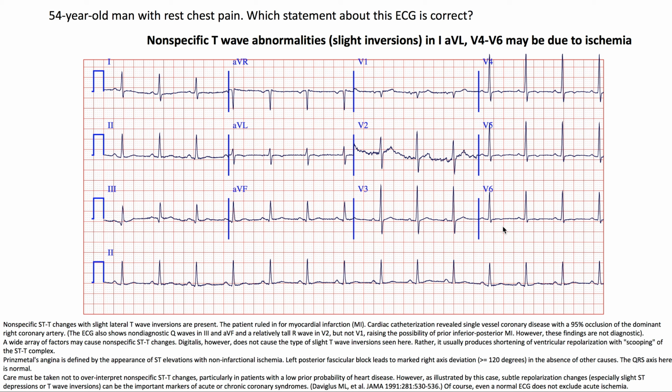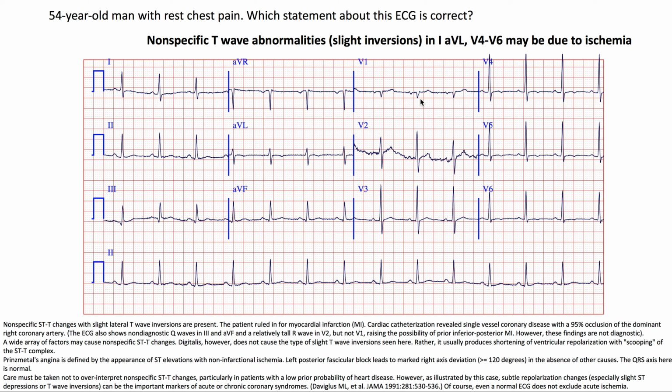The ECG also shows non-diagnostic Q waves in 3 and AVF, and a relatively tall R wave in V2 but not in V1, raising the possibility of a prior inferior posterior MI. However, these findings are not diagnostic. A wide array of factors may cause nonspecific ST-T changes.